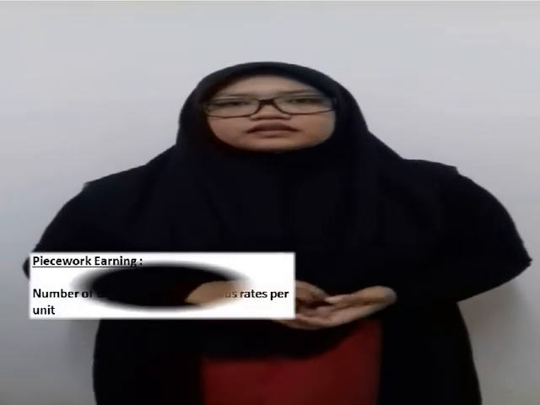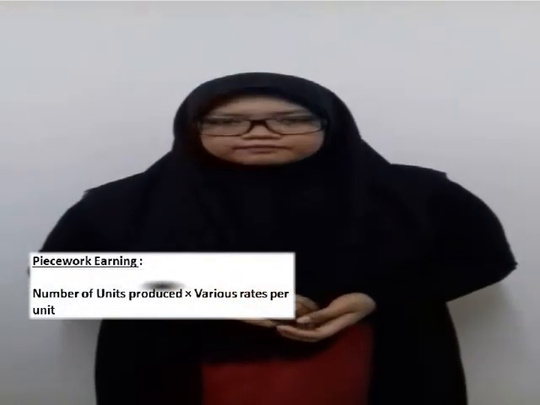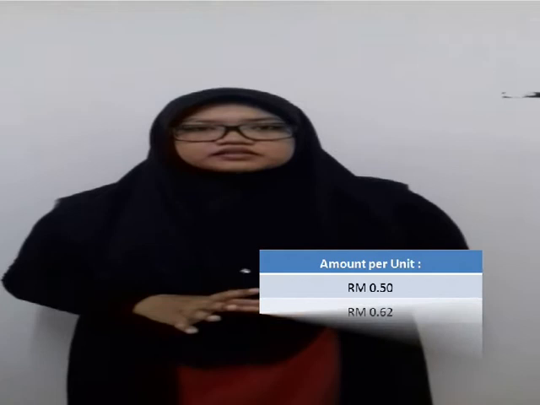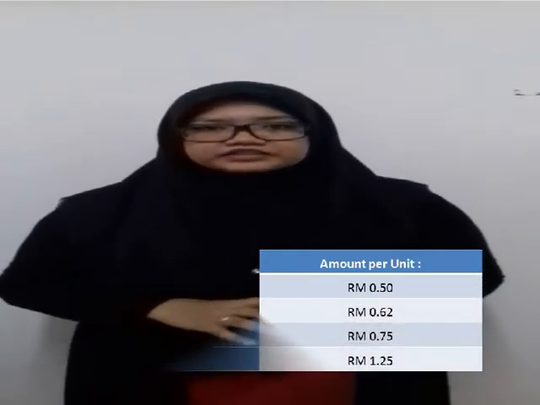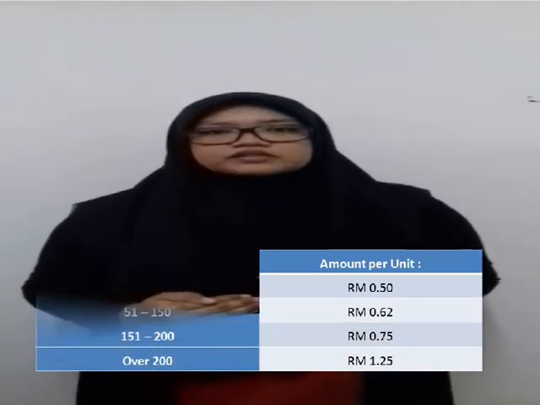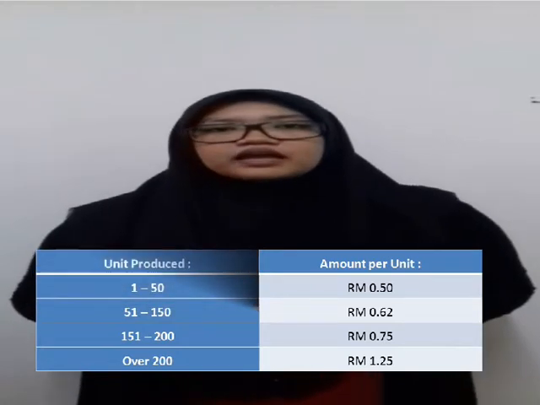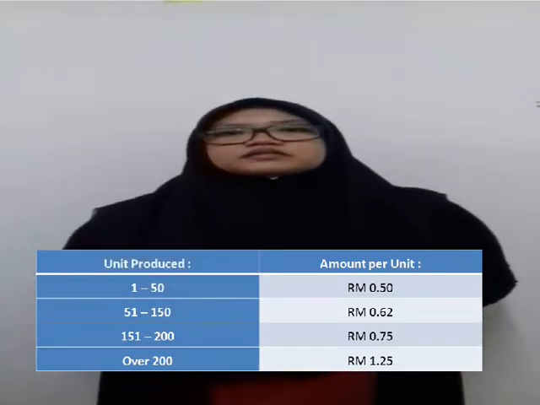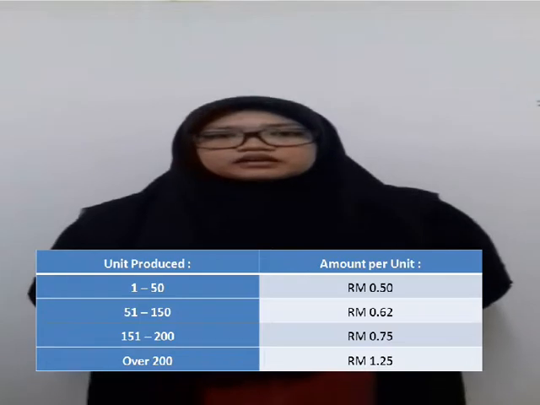Next is piecework earning. The formula for piecework earning is number of units produced times the various rates per unit. For example, Amirul in the production department managed to produce 300 packets. For the first 50 units, 50 cents will be given, and for the next 100 units, 62 cents will be charged. The next 50 units, 75 cents, and the next 100 units is 1 ringgit and 25 cents.